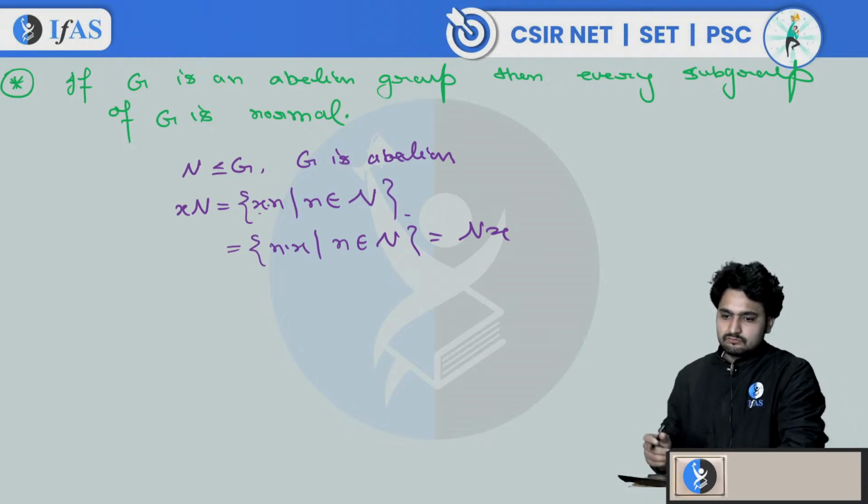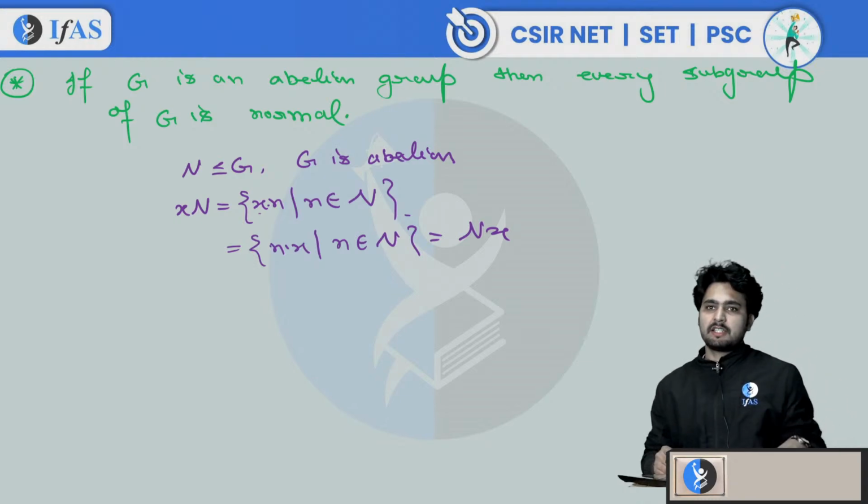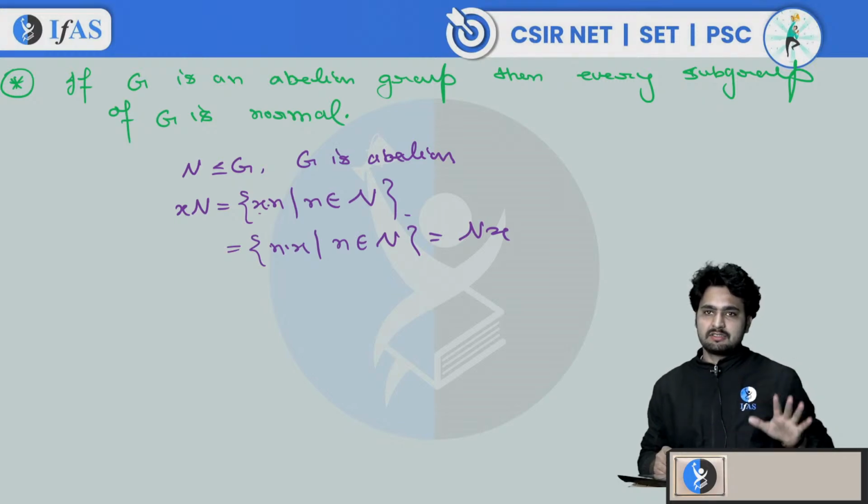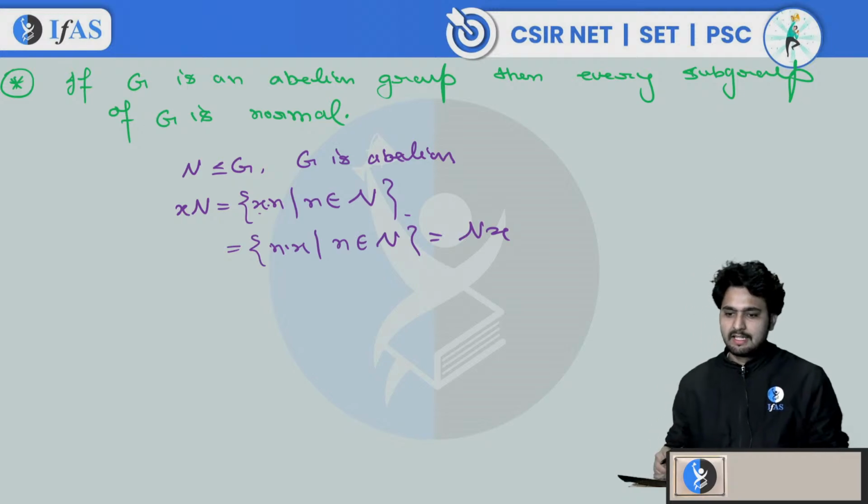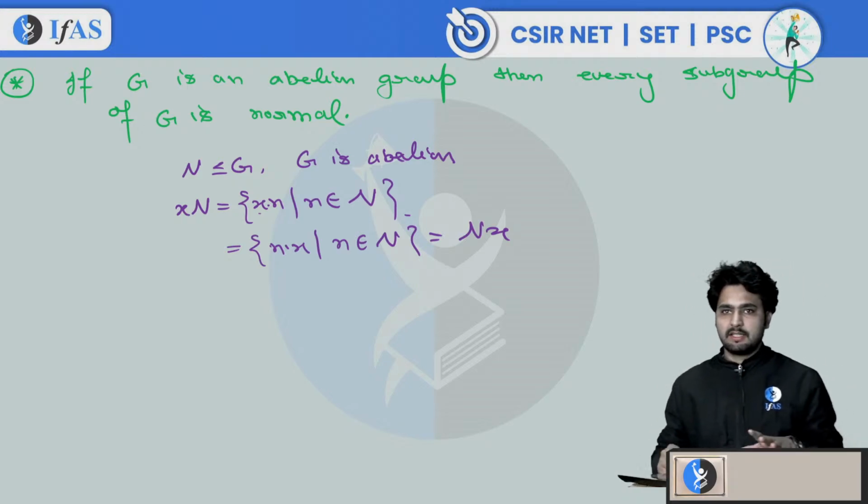Fine. So every left coset is the same as the right coset if group G is abelian, for any subgroup H of group G, or for any subgroup N of group G. So every subgroup of an abelian group is normal.